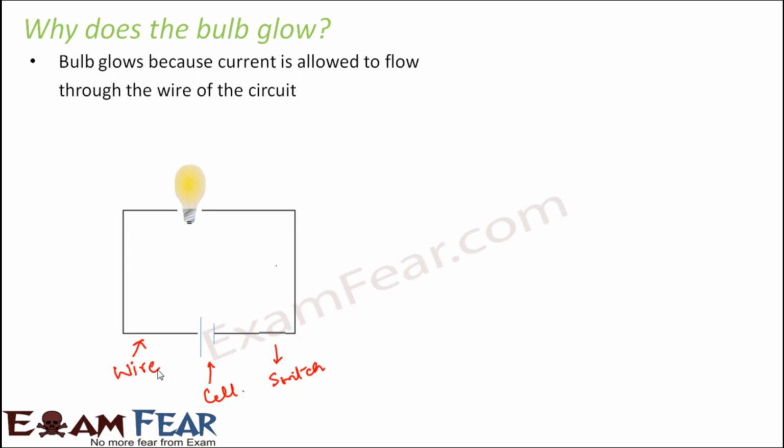Here the bulb glows because current is allowed to flow through the wire of the circuit. If you see, the electrons are actually moving over these wires. So these wires are allowing the electrons to move, allowing current to flow through them, and that is why the current is flowing. Even if the circuit is complete, if these wires do not allow current to move through them, in that case also current will not flow through the circuit and then the bulb will not glow.